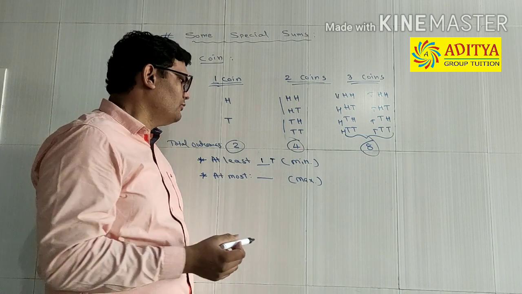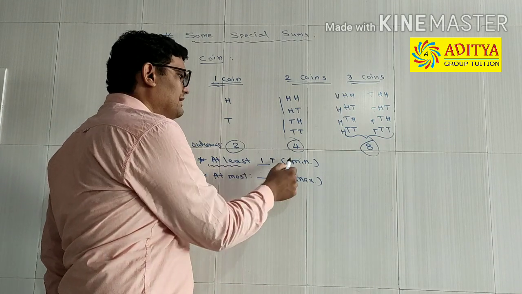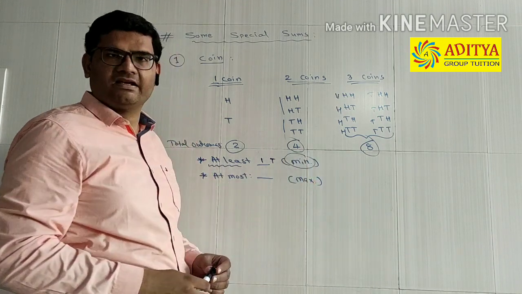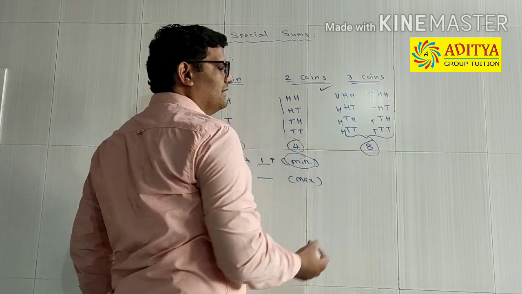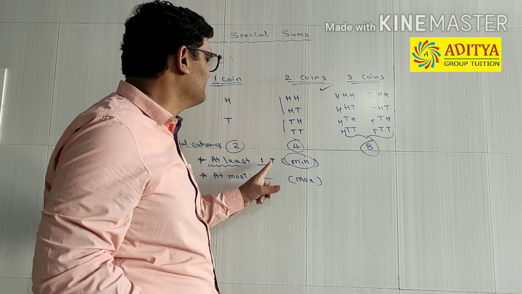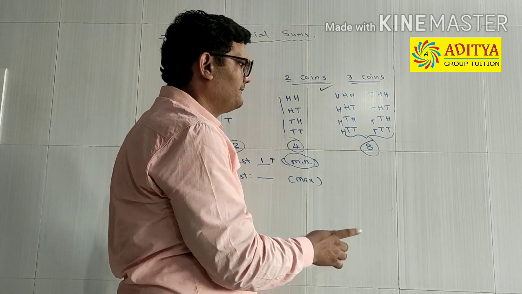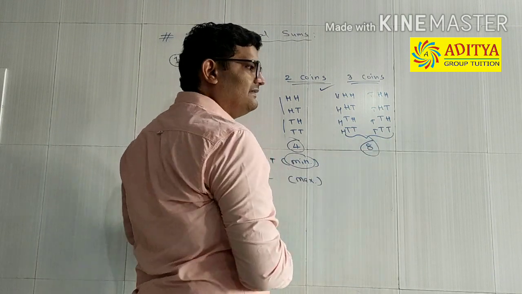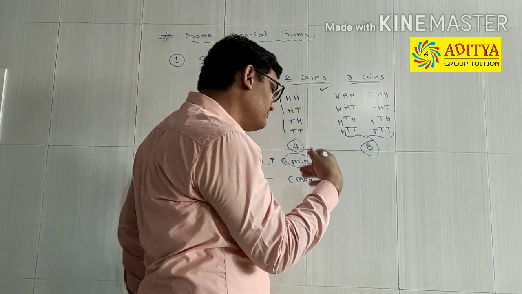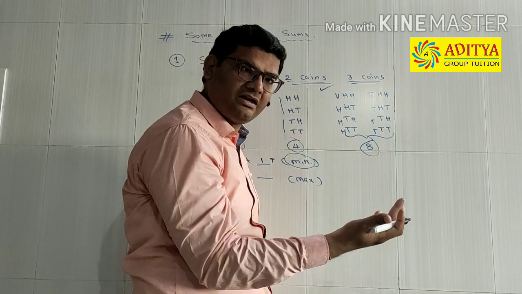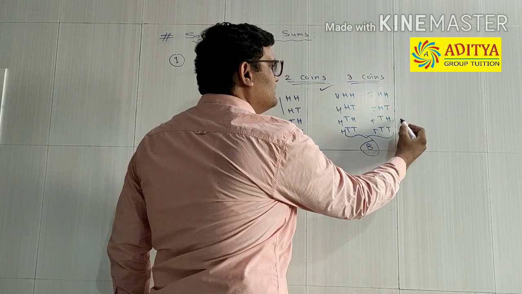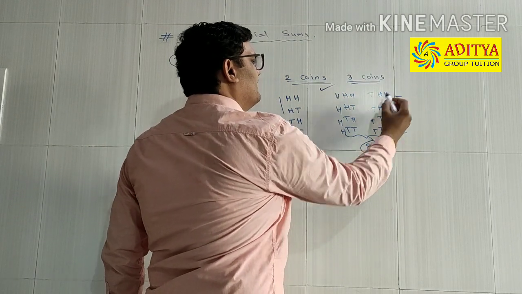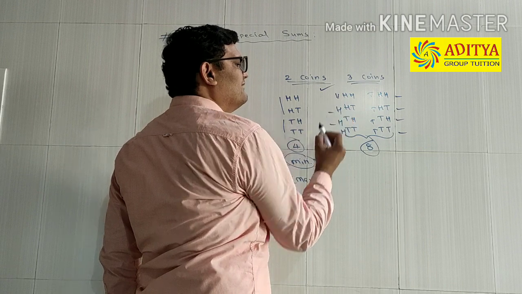What do you mean by at least? At least means minimum 1 tail. We need to have minimum 1 tail. Say for these 3 coins, we will find the outcomes with minimum 1 tail. Minimum 1 means more than 1 is okay, but it cannot be less than 1. So 1, 2, 3, 4, 5, 6, 7.